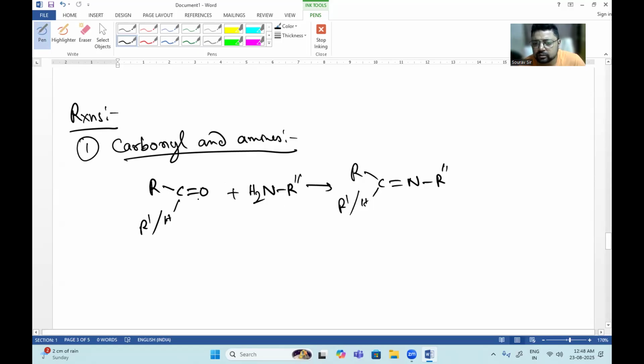There are also other reactions: primary amines can readily undergo nucleophilic aromatic substitution if there is a strong electron withdrawing group, like an NO2 group, attached to a benzene ring. We will discuss it in our next classes.